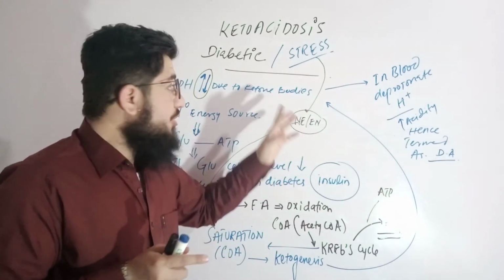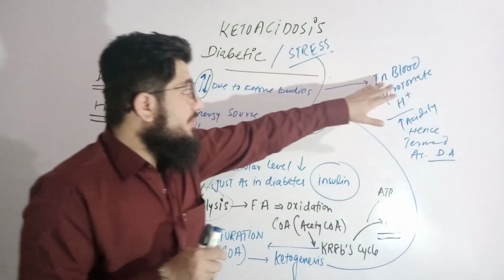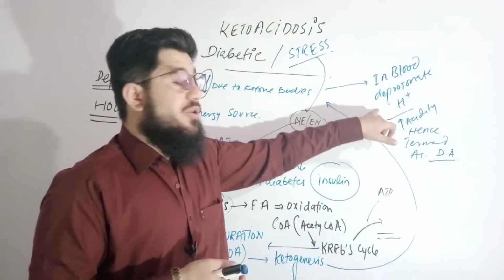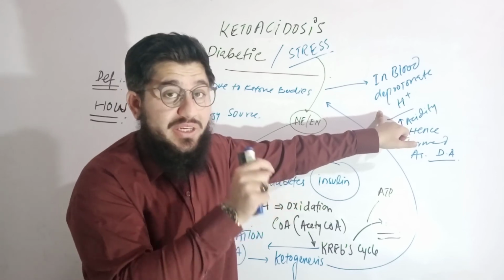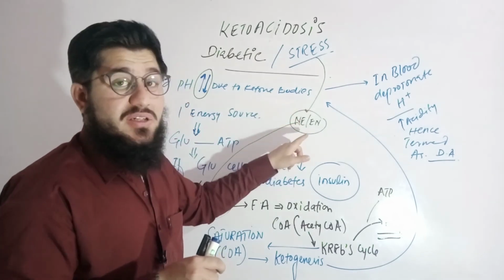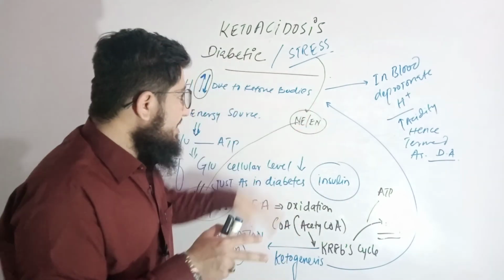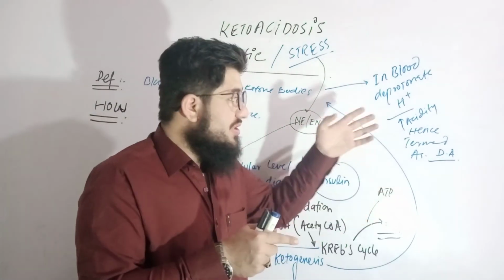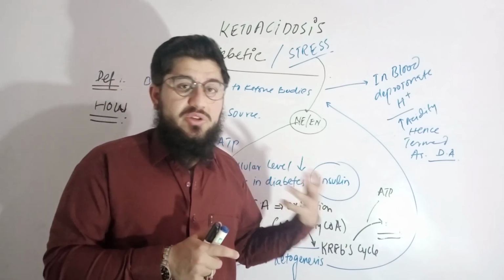I told you in the beginning, ketone bodies are responsible for changing the pH. Now, how is it changing? Very simple. These ketone bodies in blood deprotonate. They provide protons, and those protons are responsible for inducing acidity. So the acidity, because of the ketone bodies and because of the stress, is named stress-induced ketoacidosis. Stress first synthesizes the ketone bodies, then those ketone bodies induce acidity. So this is known as ketoacidosis due to stress, or stress-induced ketoacidosis. Hope it's clear.